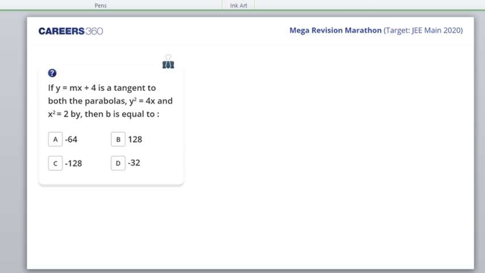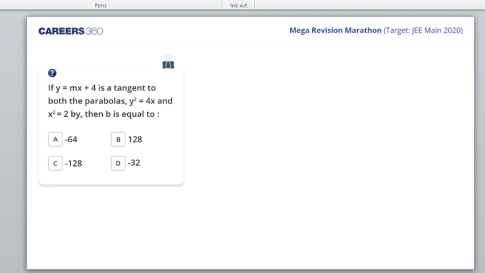If y is equal to mx plus 4 is a tangent to both the parabolas, one parabola is y square is equal to 4x and the other parabola is x square is equal to 2by, then b is equal to. Come on, students. Let this be a challenge. Let us enjoy this question to the fullest. Let's solve it. Again, 1 minute I'll give you.